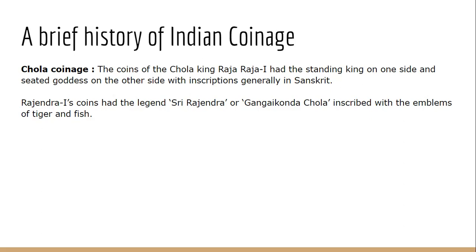So the coins of Rajaraja Chola, one of the most important kings of this dynasty. His coins have a king standing on one side. On the front side, we have the king in a standing position, and on the back side we have a seated goddess. And usually the inscriptions are in Sanskrit. Also we find inscriptions in the Tamil language, but mainly the inscriptions are in Sanskrit. Then his son was Rajendra Chola. On Rajendra Chola's coins, we have a legend. Legend means written script, written words. Shri Rajendra or Gangai Konda Chola.